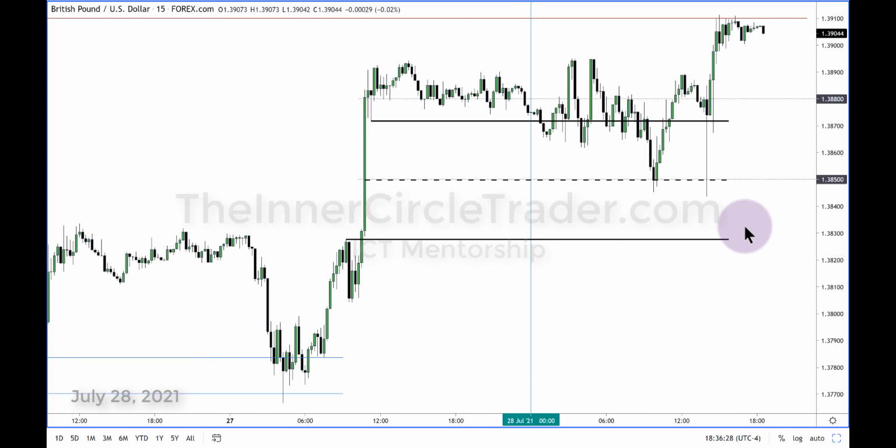Zooming in here on the 15-minute time frame, let's get a little bit more detail. The bodies of the candles are hitting consequent encroachment. Yes, we have tails on these two candles that go a little bit beyond that, but that's fine. It's not a deal breaker. We're seeing it come back down into consequent encroachment, and it's better to leave this portion open because this makes it a breakaway gap.